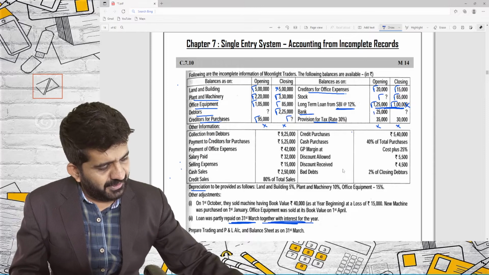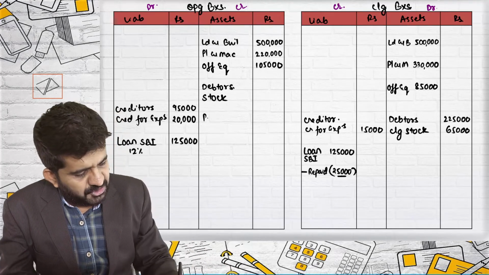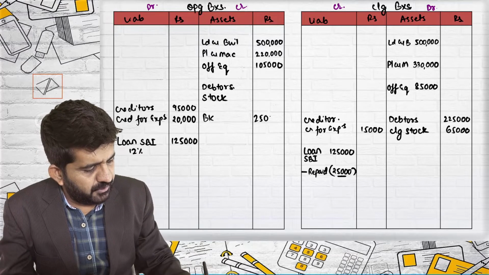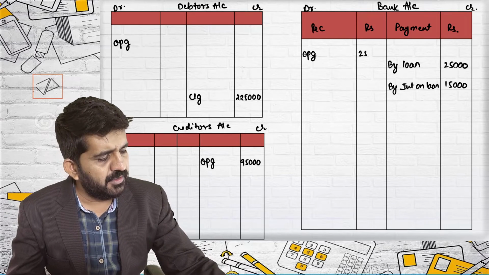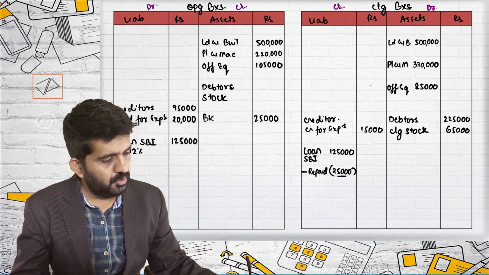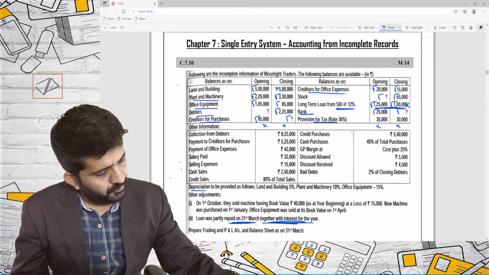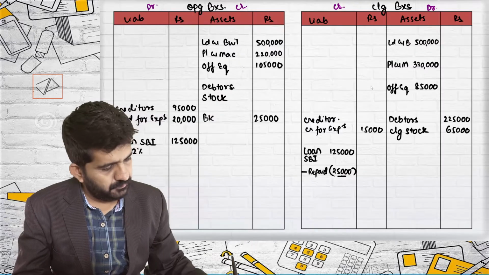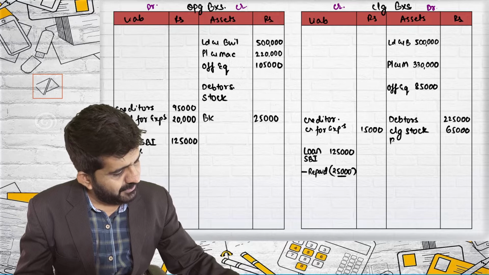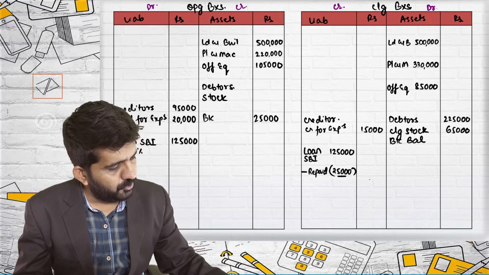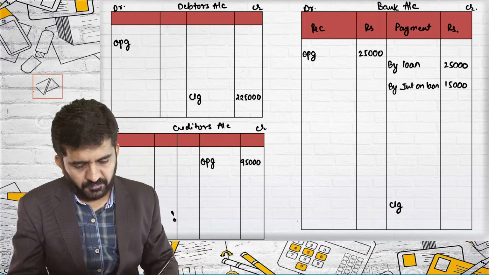Bank opening balance is 25,000. I'll be giving two effect of 25,000. Opening balance sheet, bank account 25,000, bank account opening balance 25,000. Closing balance of bank, we don't know. We'll be just writing it down. Bank balance, we don't know the figure. Bank account closing balance, we don't know the figure.